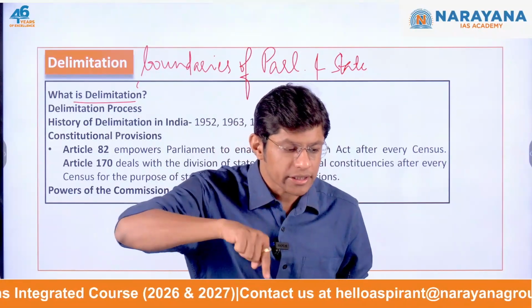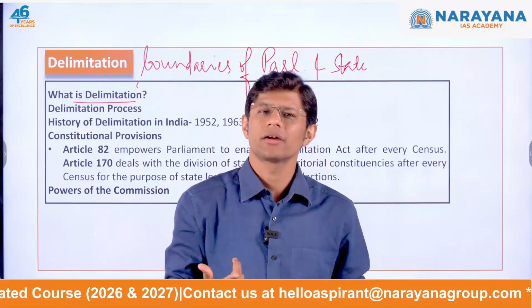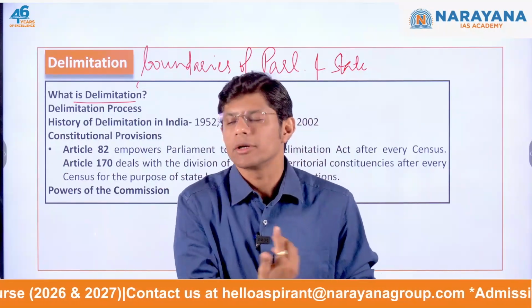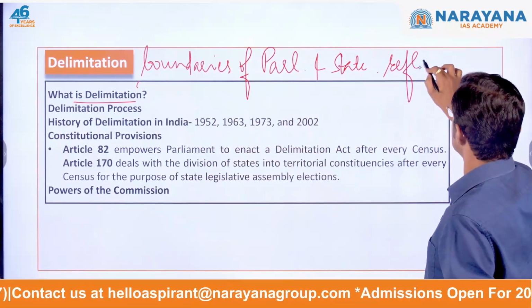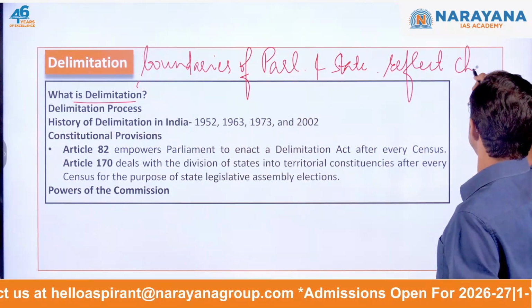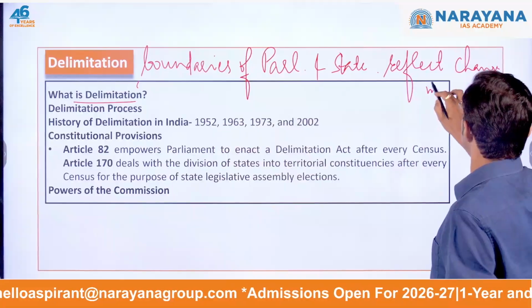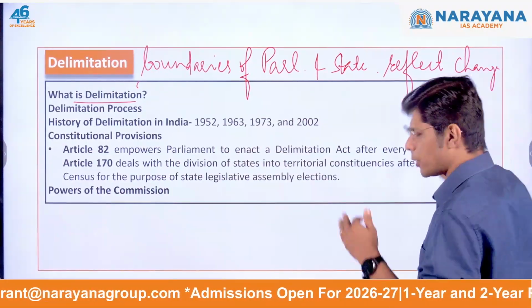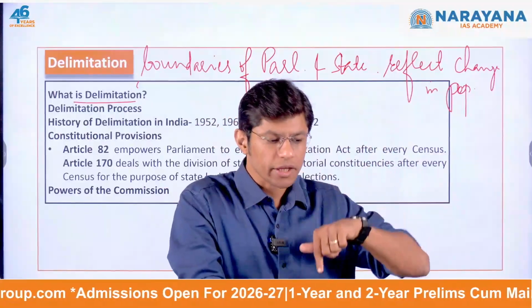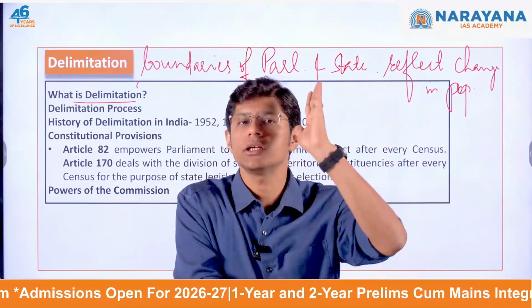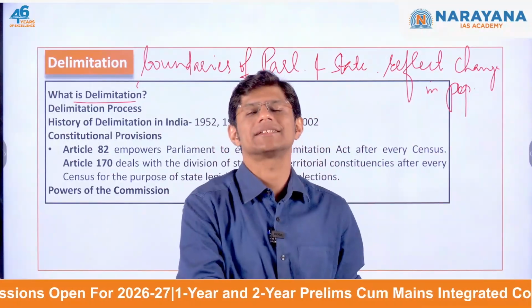Here we are redrawing the boundaries. Why? Because to reflect change in population, because we know that the population changes over a period of time. In order to incorporate the changes in population, the delimitation exercise is held.